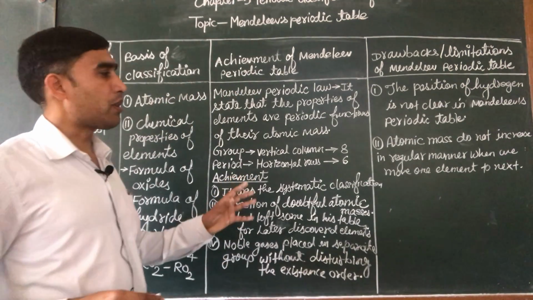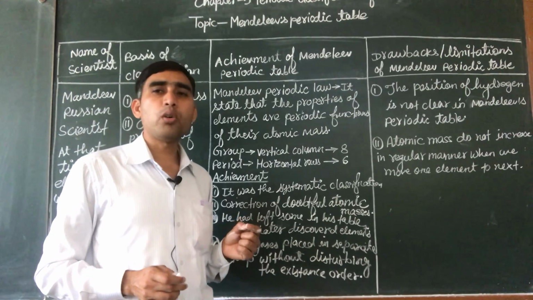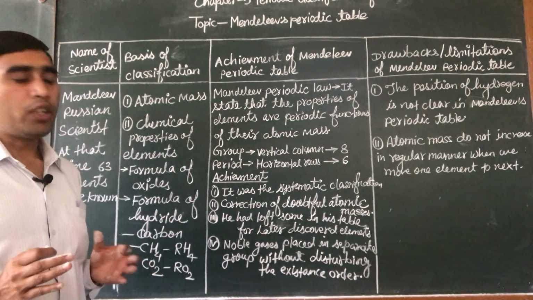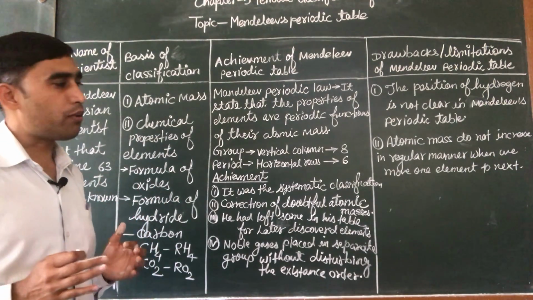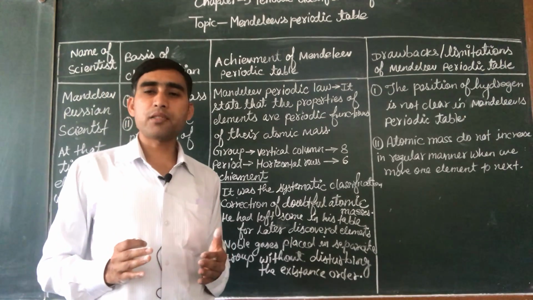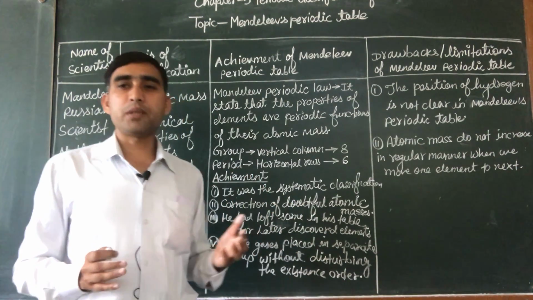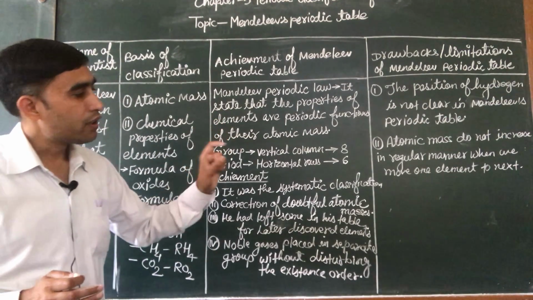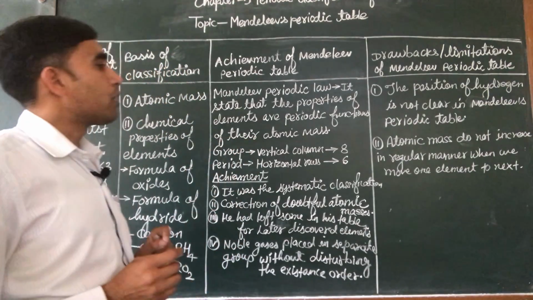It is observed that there is some variation in the atomic mass. Atomic mass of some elements is not regularly increased. Some elements in the table have less atomic mass but are placed after, and elements which have more atomic mass are placed before. So this is the second demerit of Mendeleev classification.